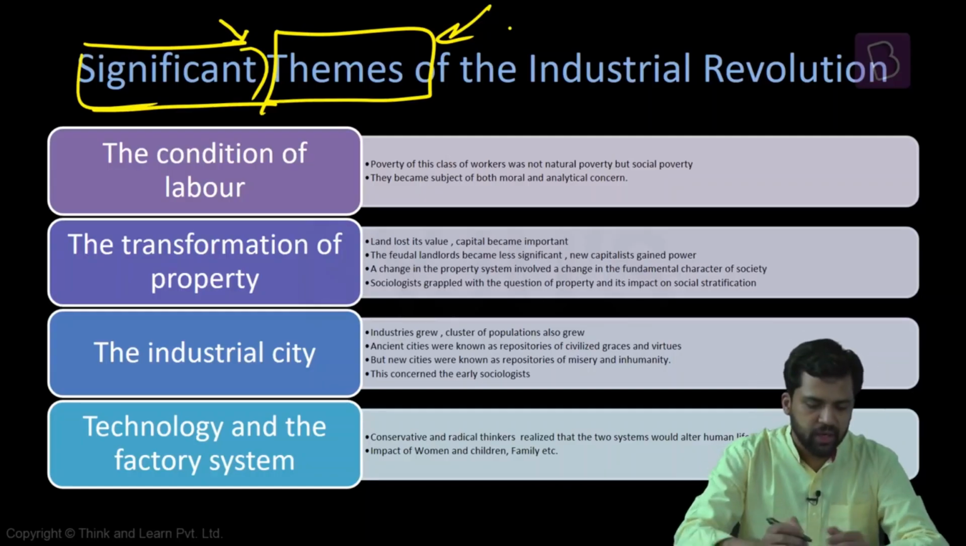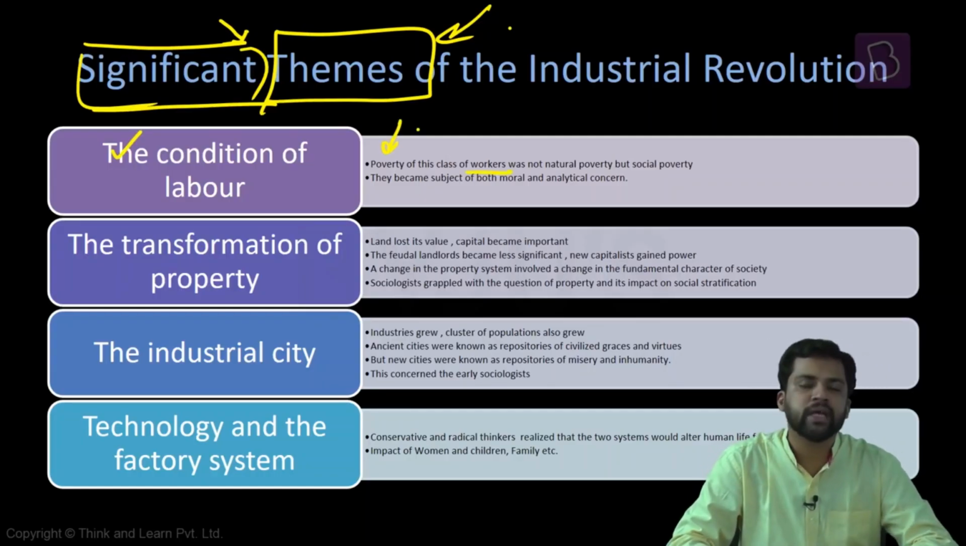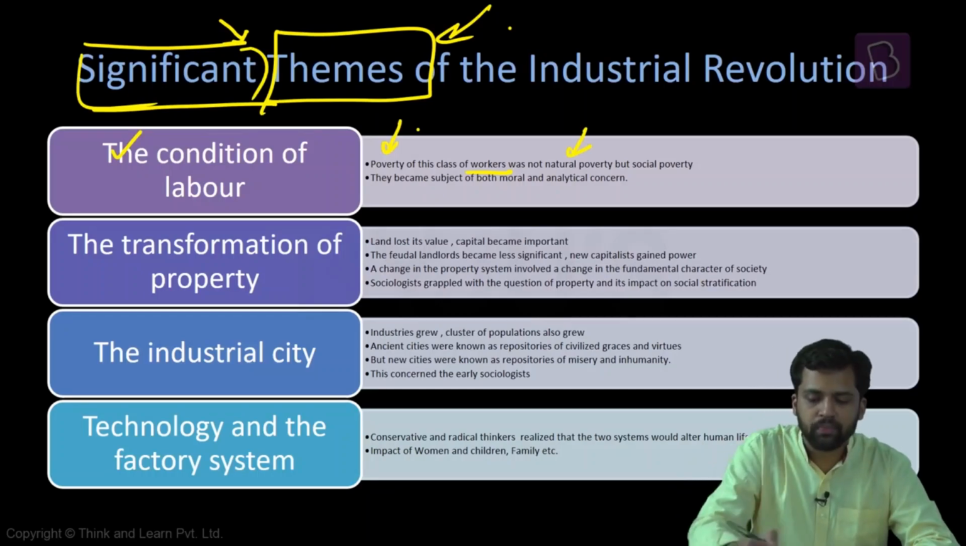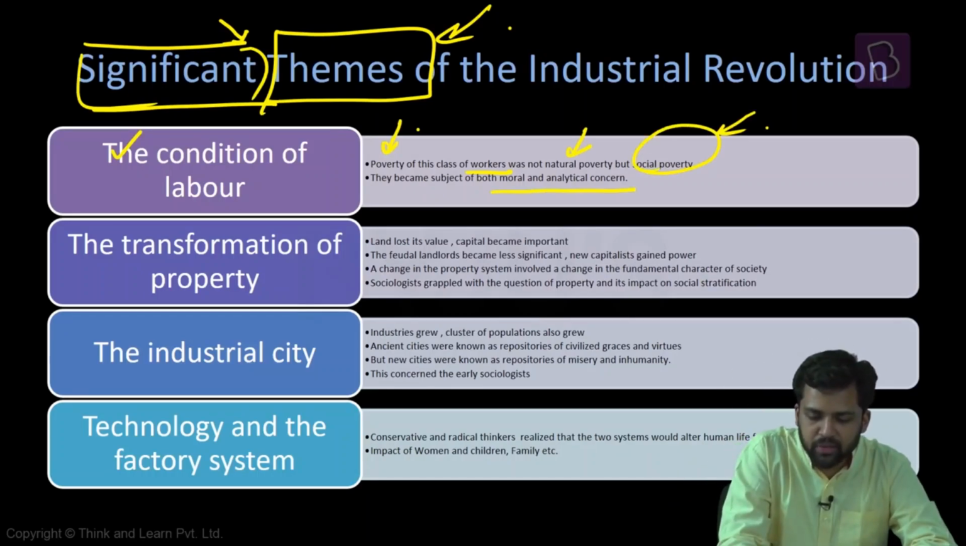So the first important thing that is emerging is the condition of labor. Now, the society was characterized by poverty at this point of time. The workers were poor. Now, there was a consensus that the kind of poverty that exists among the workers is not something natural. It is a social poverty, a poverty created by the society. It is not something natural, or on its own it is not happening. So that is the reason these workers, these laborers, became a subject of moral and analytical concern.